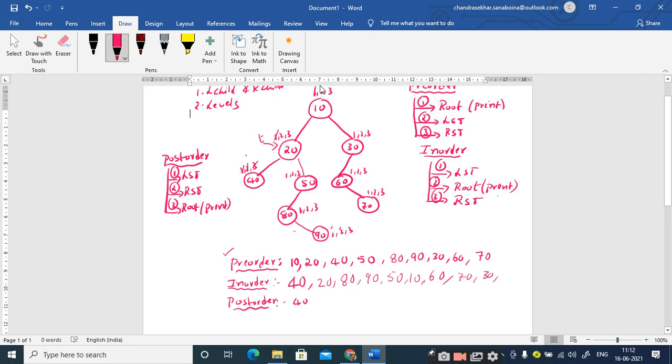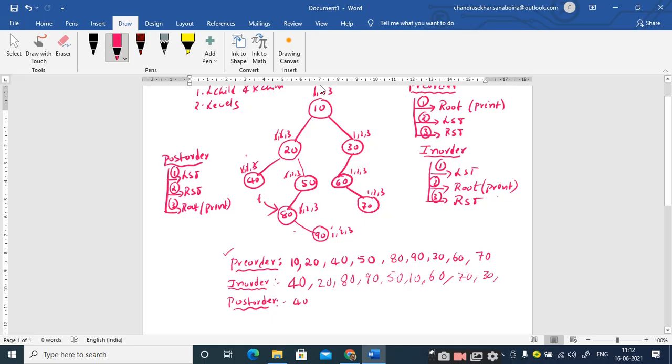But the second step is traversing to the right subtree. Traversing means, as I told you, that you strike off this step and make the pointer T point to the root node of the right subtree of 20, which is 50. So my T is pointing to 50. Now again, the first step at 50 is traversing to the left subtree. Therefore I strike it off and make the pointer move to node 80. At 80, the first step is traversing to the left subtree. The left subtree is not there, so you just cross off this first step.